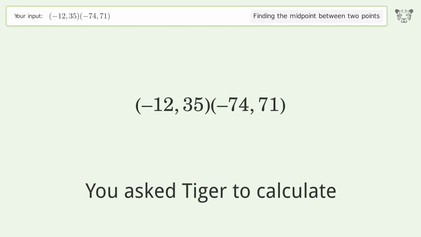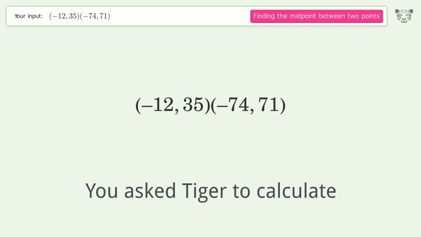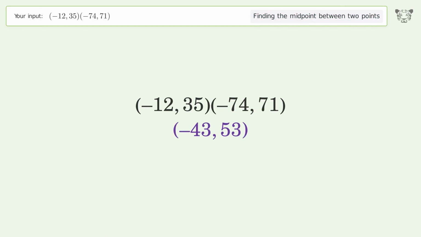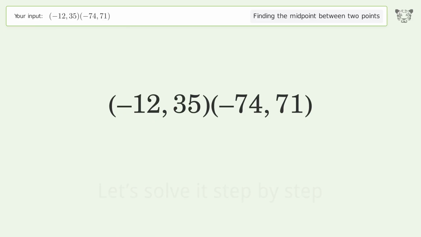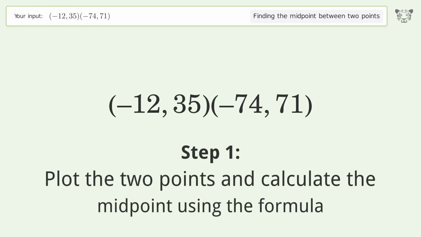You ask Tiger to calculate. This deals with finding the midpoint between 2 points. The midpoint between the 2 points is -43,53. Let's solve it step by step. Plot the 2 points and calculate the midpoint using the formula.